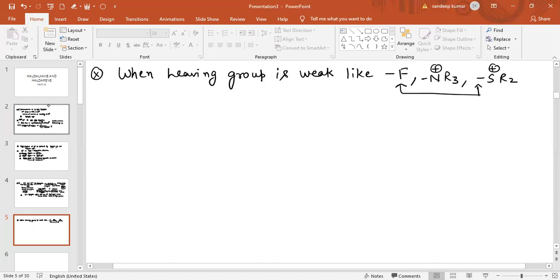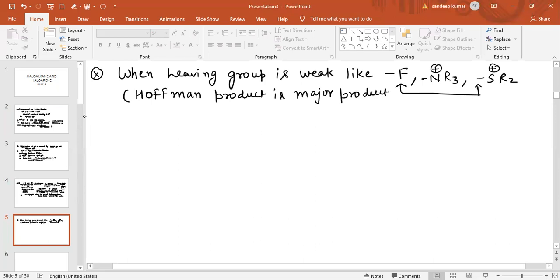So in this case, see what happens. In all these cases, when the leaving group is weak, the Hofmann product will be the major product. Hofmann product is the major product in all these cases.